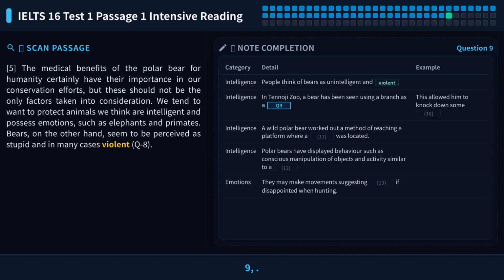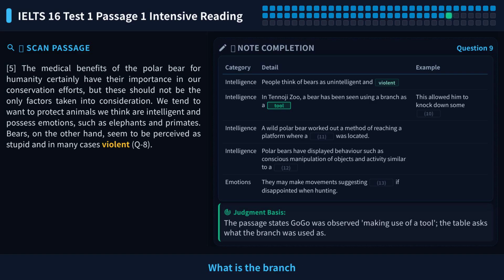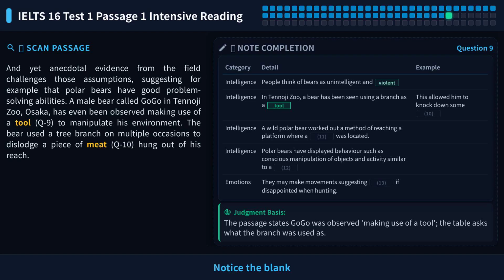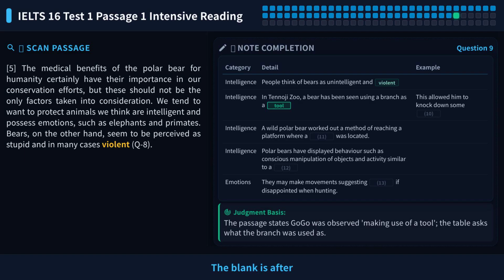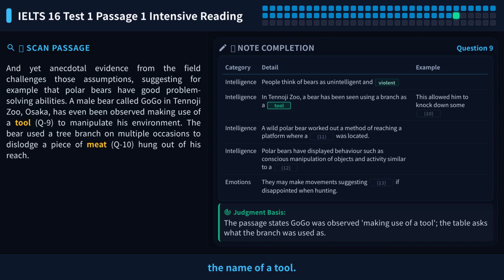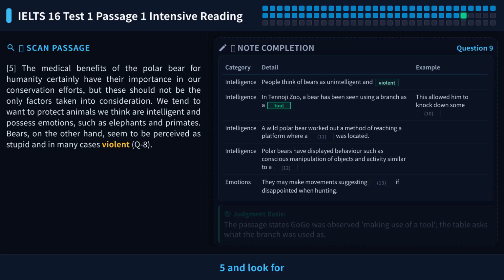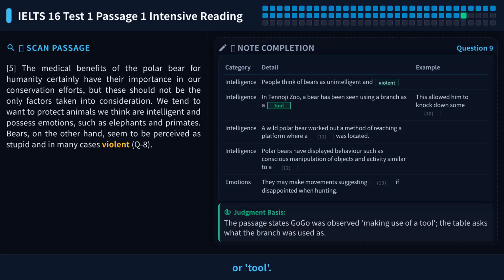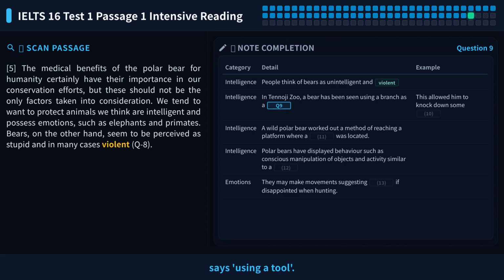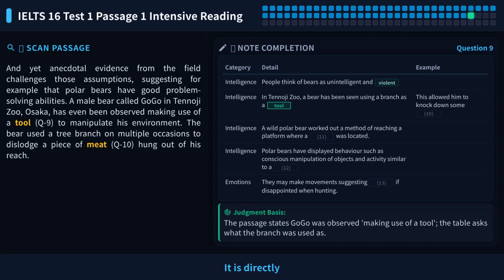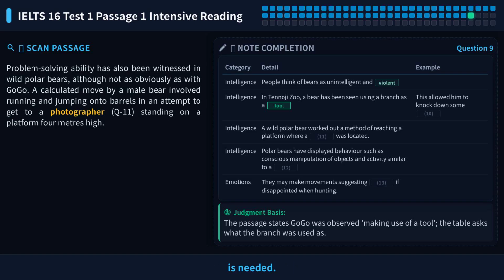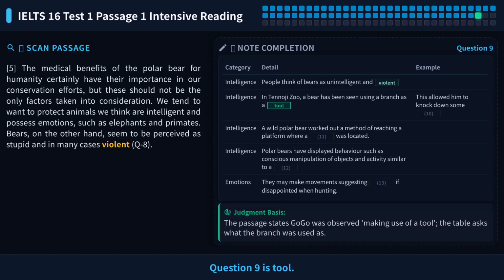Let's look at question 9. What is the branch used as? Notice the blank is after as a, so we need a noun. The clue words are using a branch. The blank is after as a, so we need the name of a tool. Let's go to paragraph 5 and look for using a branch or tool. The original text says using a tool. The word tool is the answer. It is directly given in the text, so no replacement is needed. So the answer to question 9 is tool.